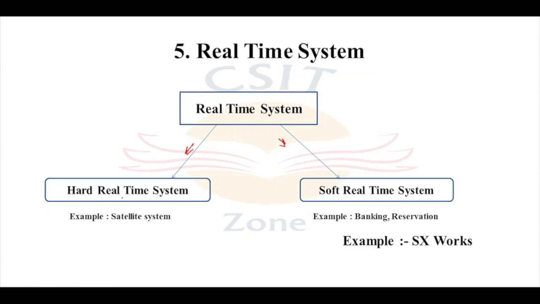The hard real-time system means there should be no time delay. The example of this hard real-time system is a satellite system. In the soft real-time system, the time delay can be variable. For example, we have the banking system and the reservation system. And the example of this real-time operating system is SX1.